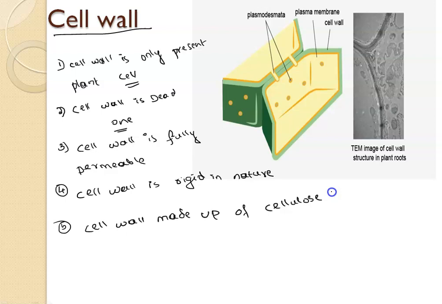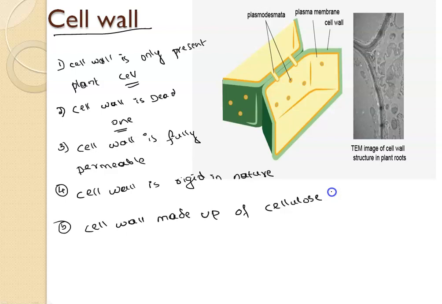Whenever you touch the stem or the parts of the plants, the outer part, which is made up of epidermal tissue with all of these cells, you can feel it very easily. It is very tough in nature.